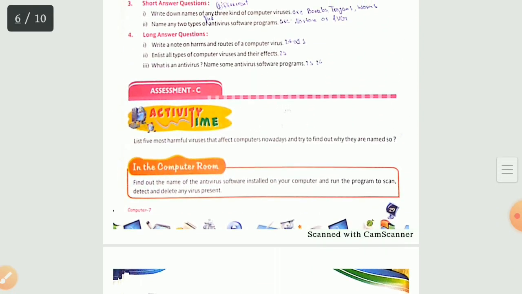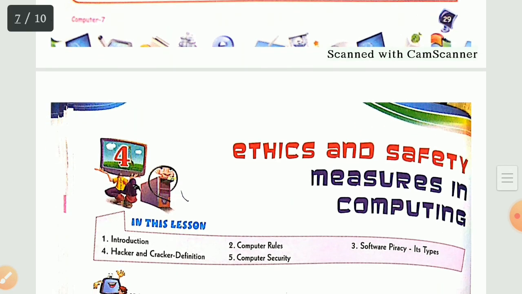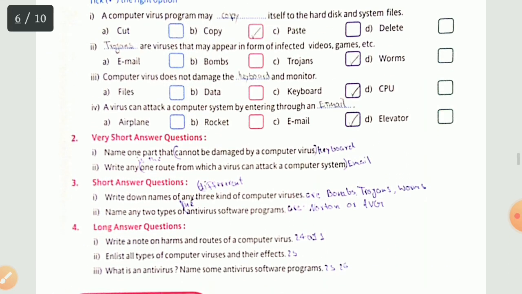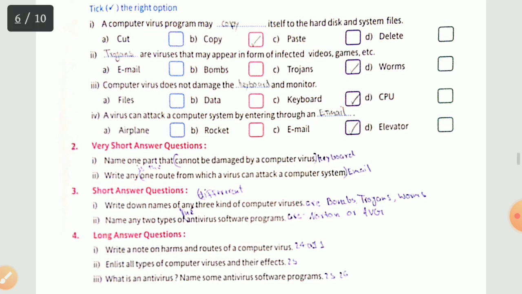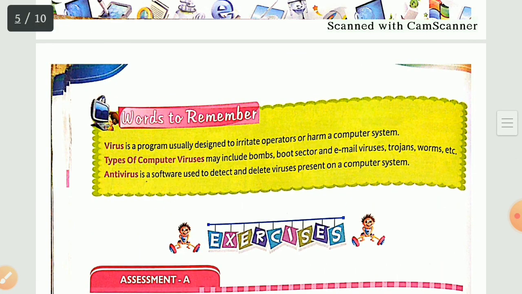In the upcoming video, we will see chapter number 4, that is ethics and safety measures in computing. So for now you just complete this work in your copy, and don't forget to write down these words to remember, only 3 points we are having. For every chapter for now you write down firstly words to remember, then you can start your exercise portion.